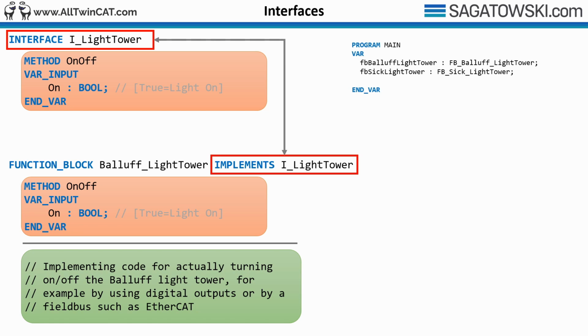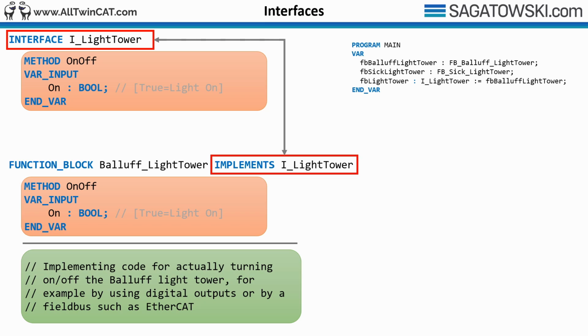When using a function block that implements an interface, you just declare it as you normally do. So here we have two different light towers, one from Baluf and another from SICK. We can then declare an interface and assign it a function block. In this case, we just assign it the Baluf light tower. This means that if we call the interface, the actual implementation that will be called is the Baluf one.